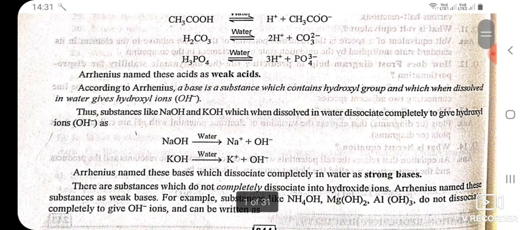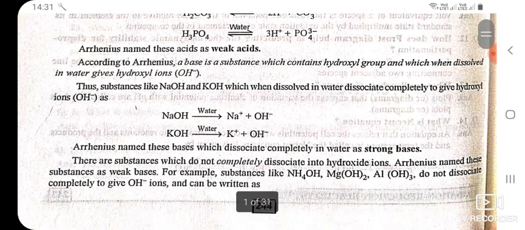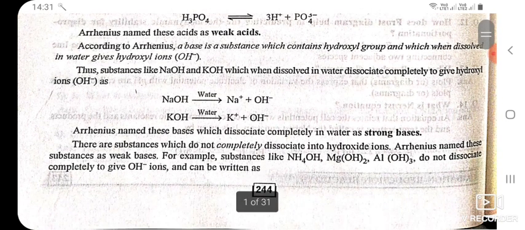According to Arrhenius, a base is a substance which contains hydroxyl group and which when dissolved in water gives hydroxyl ions. Thus substances like NaOH and KOH, which when dissolved in water dissociate completely to give hydroxyl ions, OH negative, as NaOH gives Na positive and OH negative. KOH gives K plus and OH negative ions. Arrhenius named these bases which dissociate completely in water as strong bases. There are substances which do not completely dissociate into hydroxide ions. Arrhenius named these substances as weak bases.